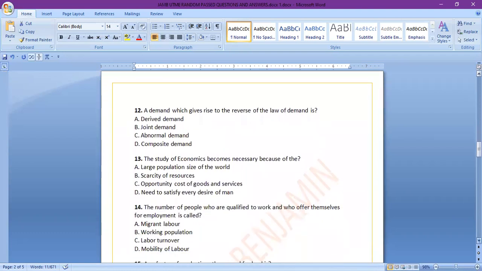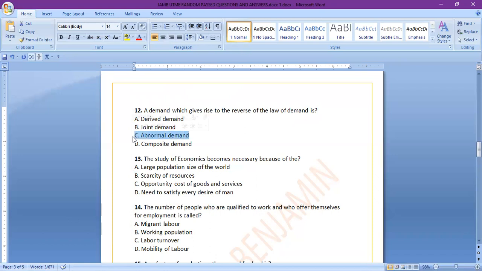Number 12, a demand which gives rise to the reverse of the law of demand is: A, derived demand; B, a joint demand; C, an abnormal demand; D, a composite demand. This is very easy. The answer is what? Abnormal demand. Abnormal demand moves in a different direction.